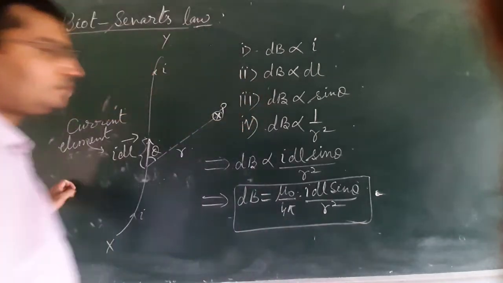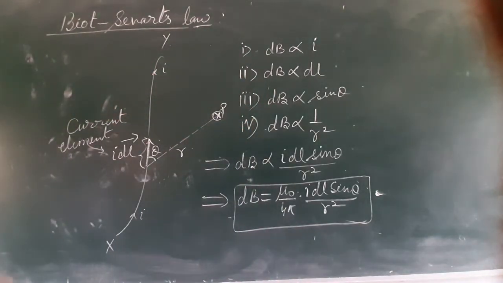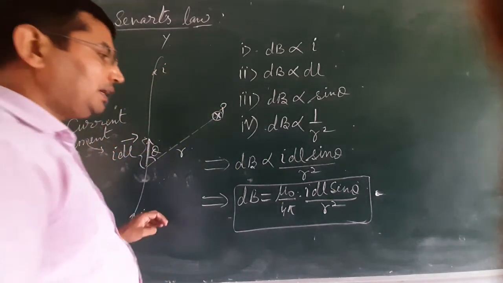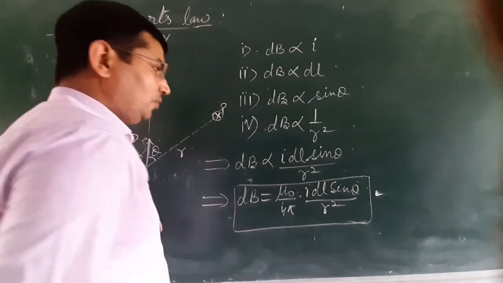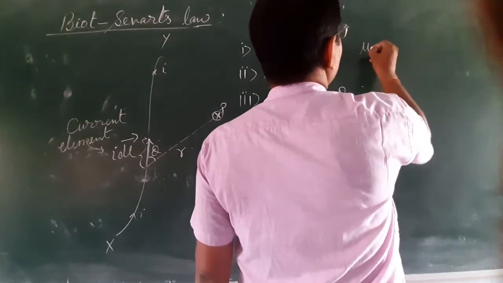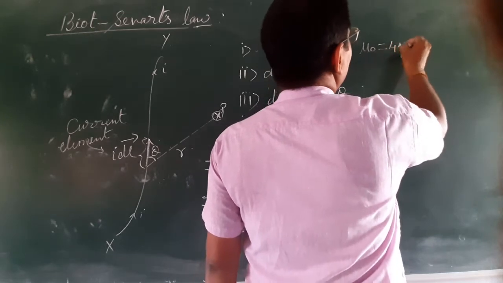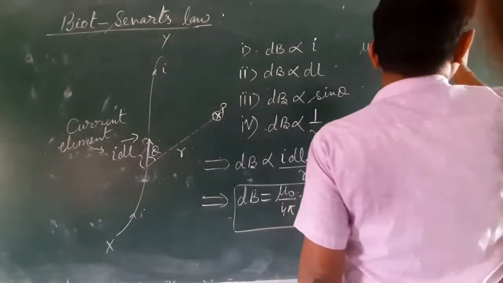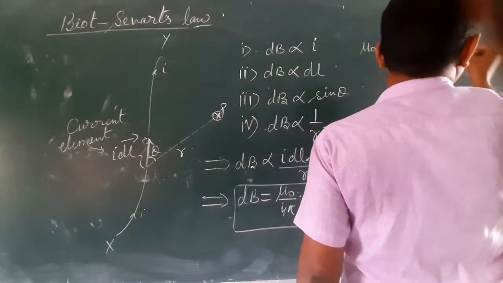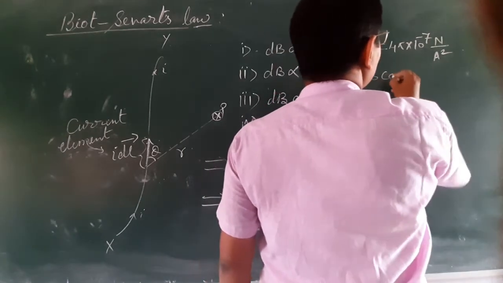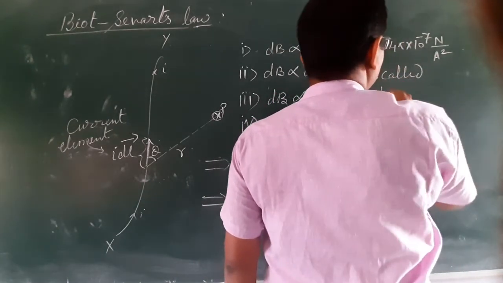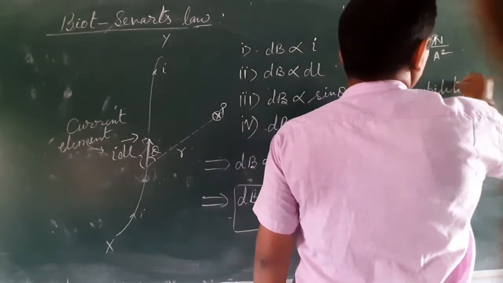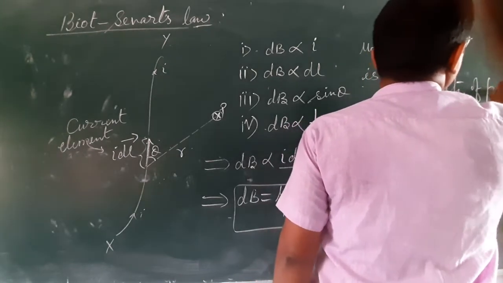This is the magnetic field due to a current element at a point kept in vacuum or in air. Here mu naught upon 4 pi is a constant. Mu naught is equal to 4 pi into 10 to the power minus 7 Newton per ampere square, called permeability of free space.